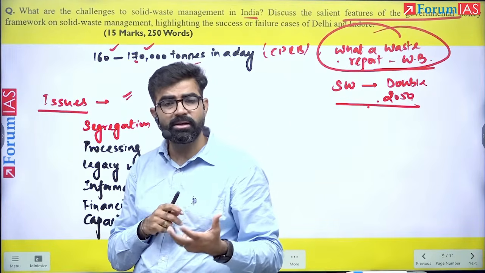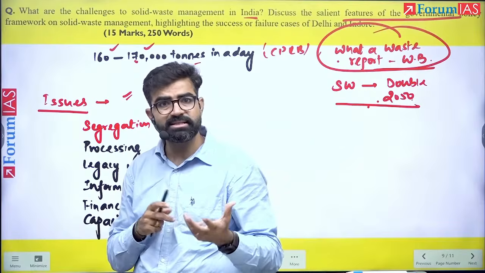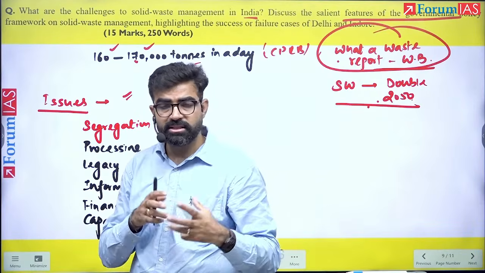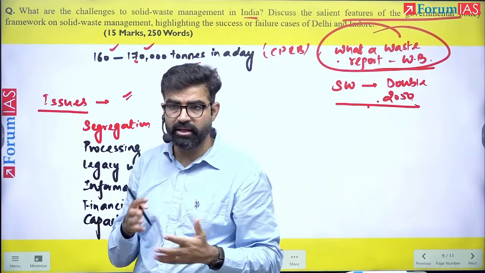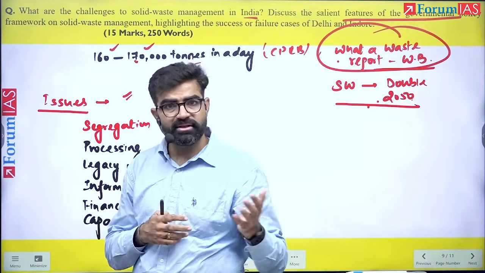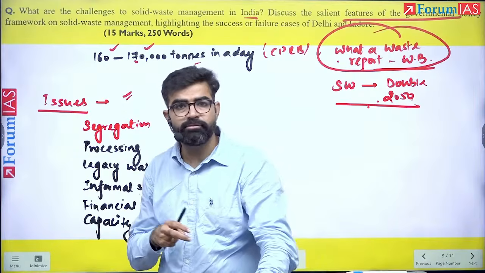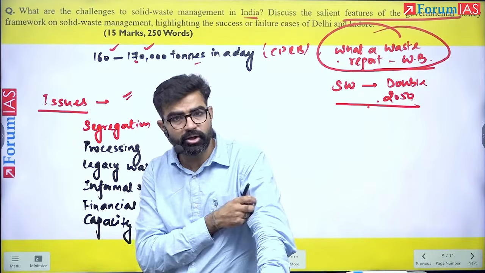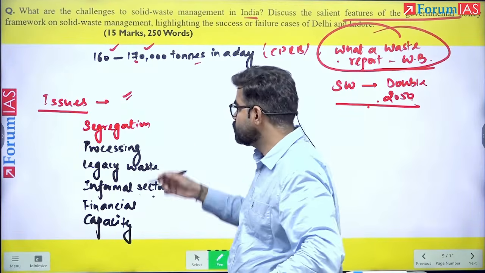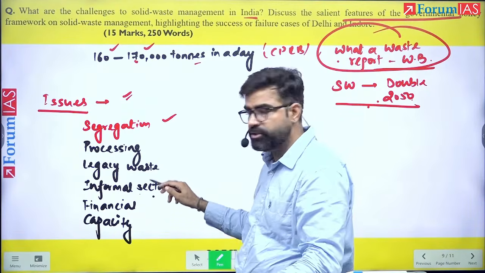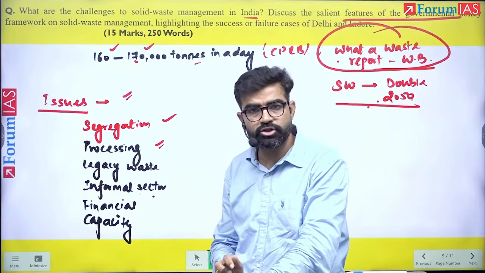They are informal people linked to kabadi walas and rag pickers. These vehicles themselves are very damaged, kind of destroyed. Whenever the transportation of the waste happens, it often leads to spillover of the waste, and it happens in a very unhygienic manner. So many problems are there. Segregation is the issue. Processing is also the issue.